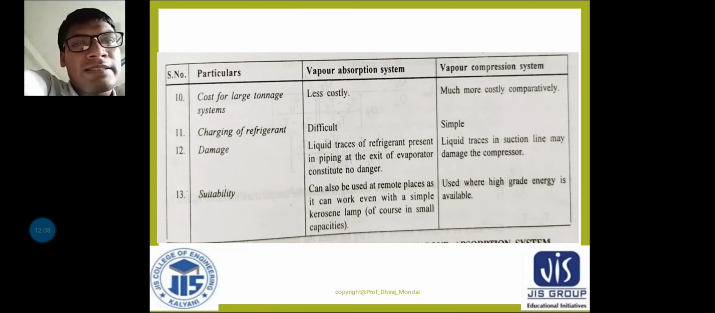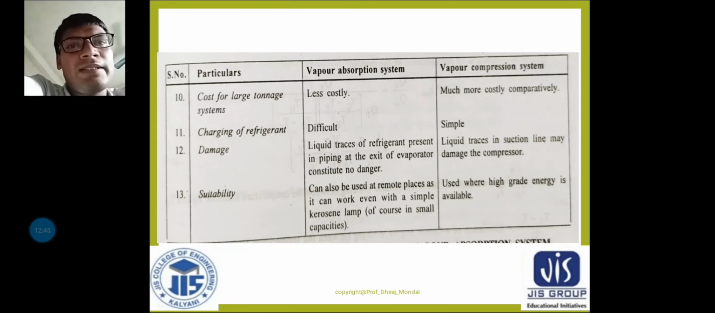Point number 11 is charging of refrigerant. Charging of refrigerant is difficult, but in the case of VCRS it is very simple. If you want to recharge, that means sometimes you will see there is not sufficient refrigerant inside the system, so again you have to recharge the refrigerant. It is very difficult in the case of VARS, but simple in the case of VCRS.